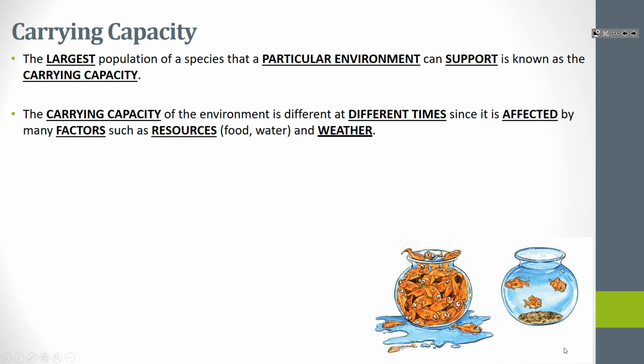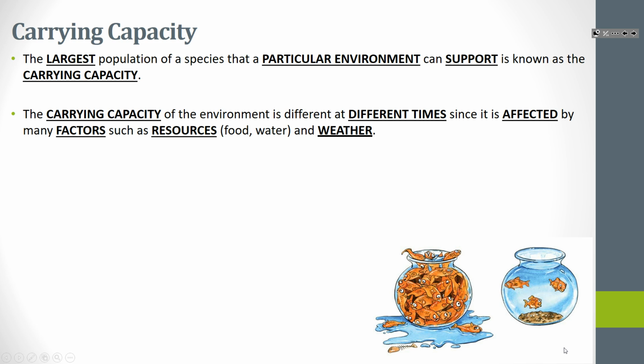The carrying capacity is affected by all sorts of different things, and it's affected at different times, since it's affected by factors like resources, weather, and predators. It depends all the time. So you might have a really good year for berries because there's lots of rain and lots of sunlight, and then there's lots of berries in the bush, so there's lots of deer or bears feeding on them.